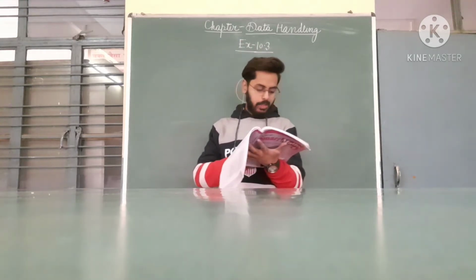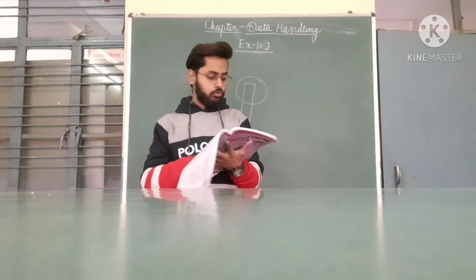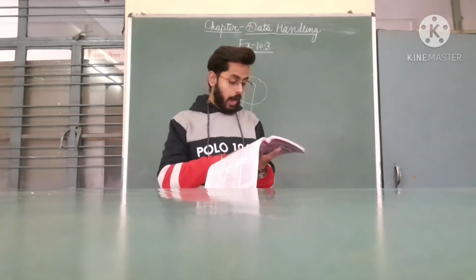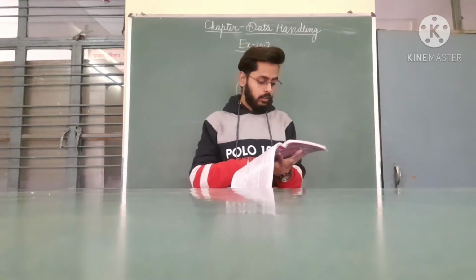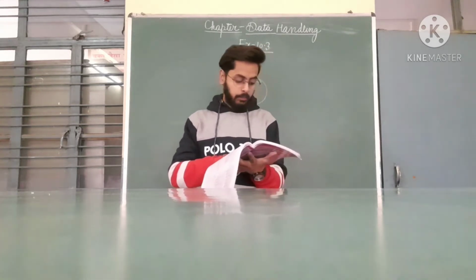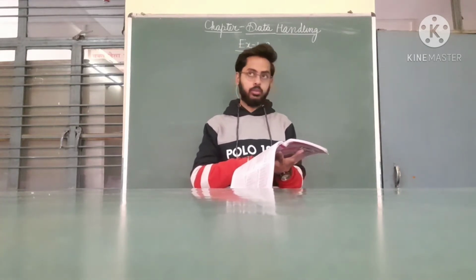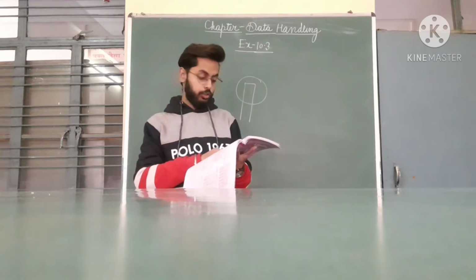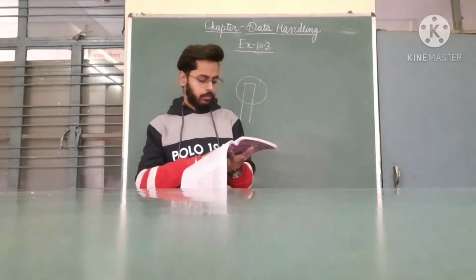How many fewer cars were manufactured in the month of March than in the month of June? As we can see, in the month of June the number of cars is 600, and in the month of March the cars are 400. So by subtracting the number of cars in March from the number in June, we get 200. Therefore 200 fewer cars were manufactured in March than in June.